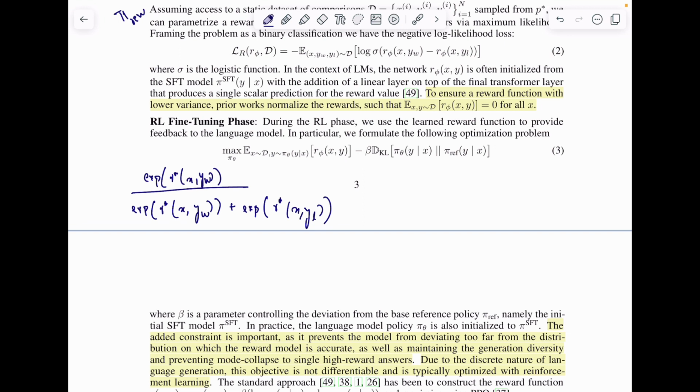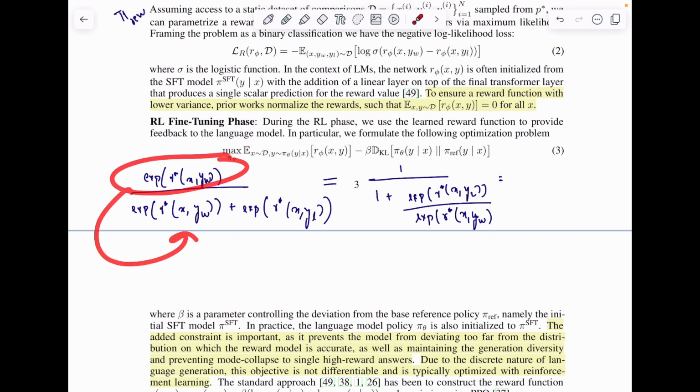Now we can rewrite this equation in the form 1 divided by 1 plus exponential r star x comma y l divided by exponential r star x comma y winning, right? What we did is simply take this particular value and move it to the denominator.